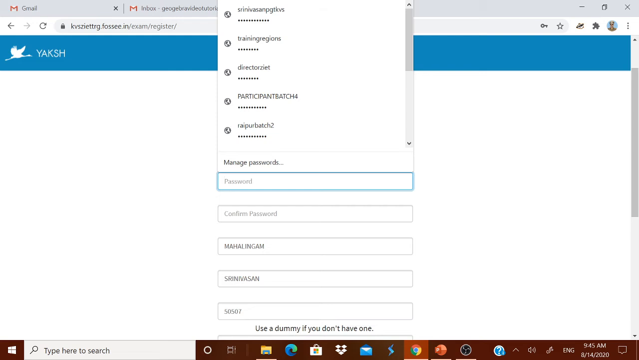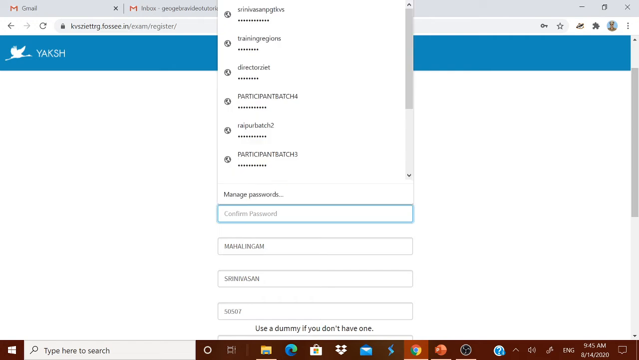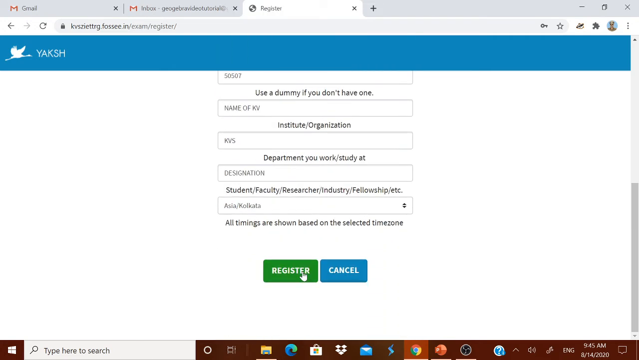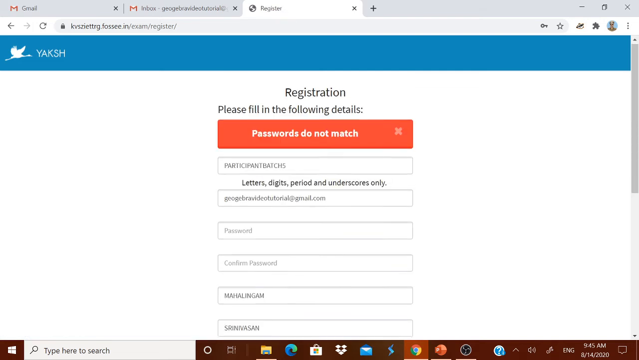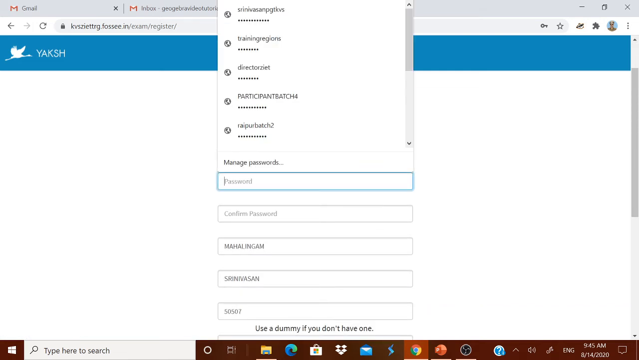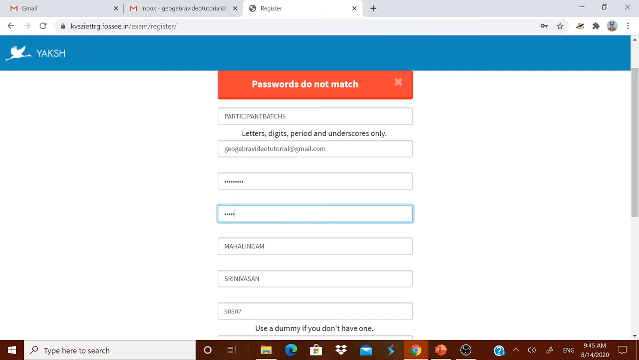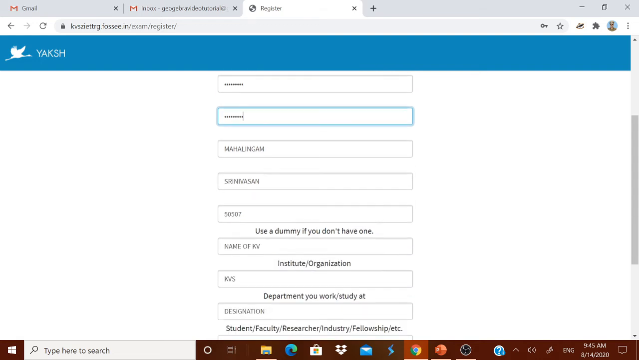I think there is a problem with the password. I will make it once again. For me, it tells that the password doesn't match. Maybe some mistake. Okay, let me register. So what happened? I don't know.